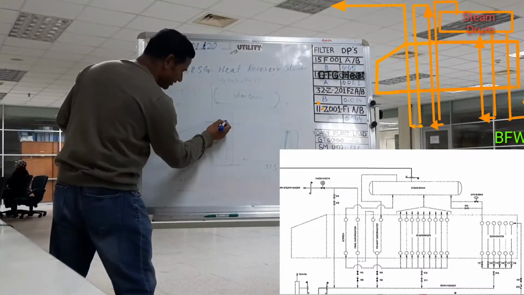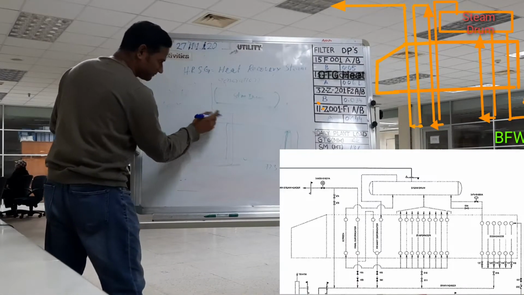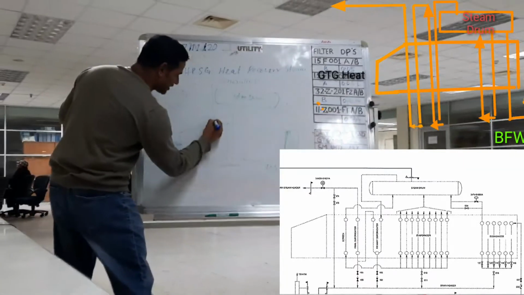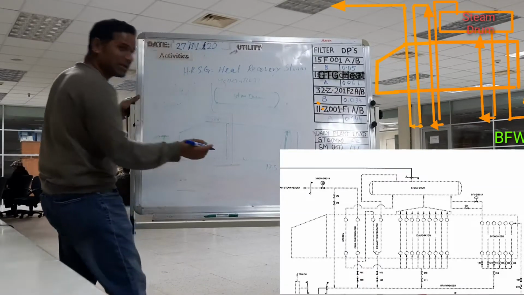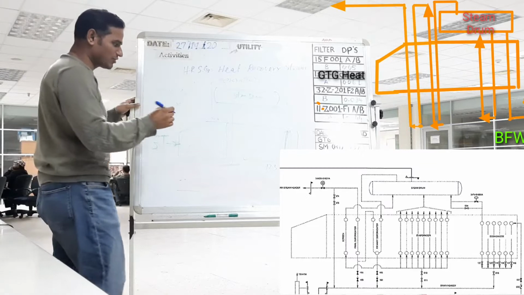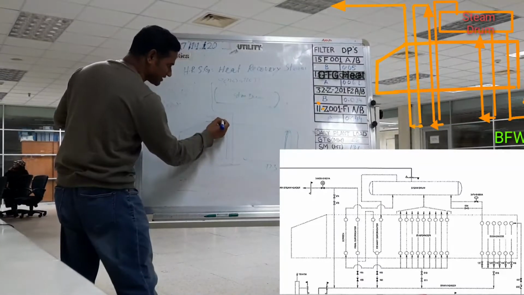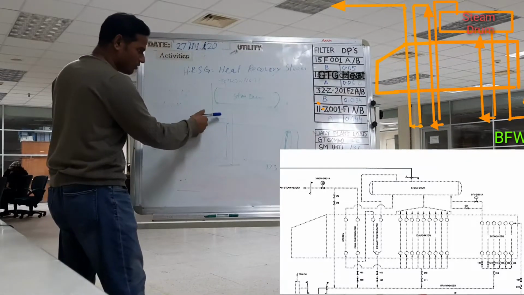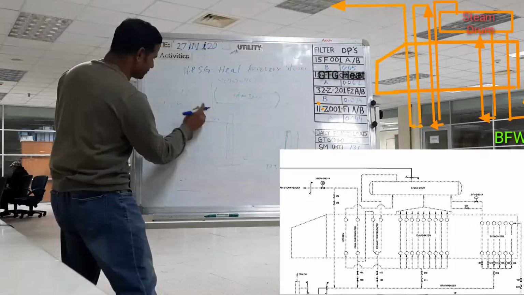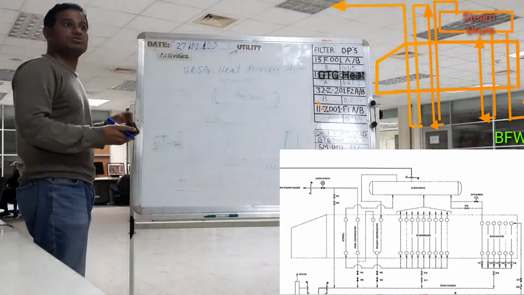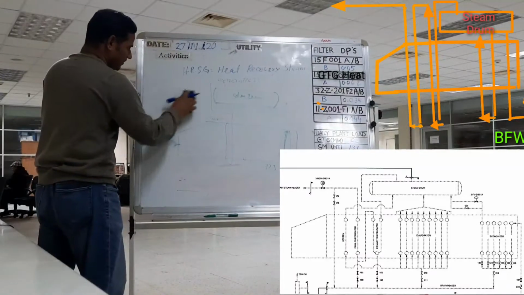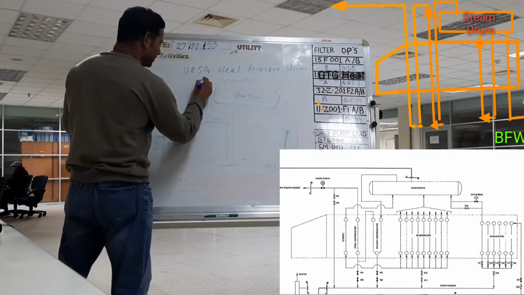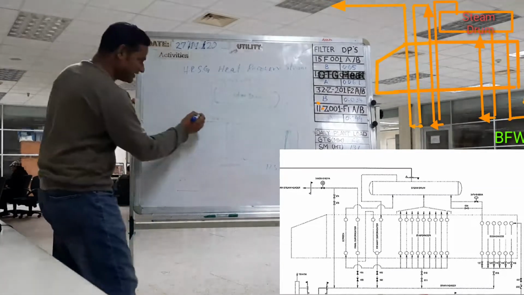Once it passes through the primary superheater, this temperature will increase up to 368 degrees centigrade, and the pressure will come to around 46 kg. At 46 kg pressure and 368 degrees centigrade temperature, this steam will go out of the primary superheater, and finally it will go to the superheater unit. After that it will go to the desuperheater, DSH.